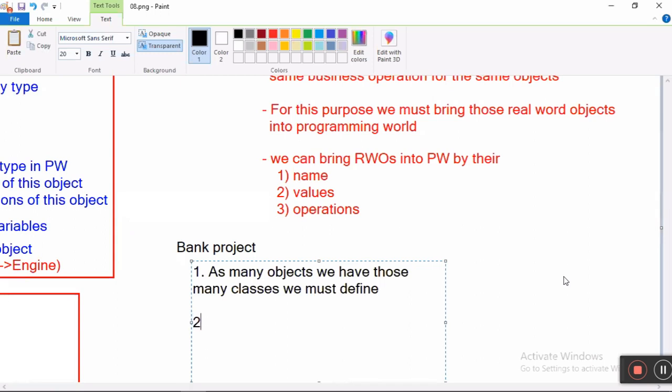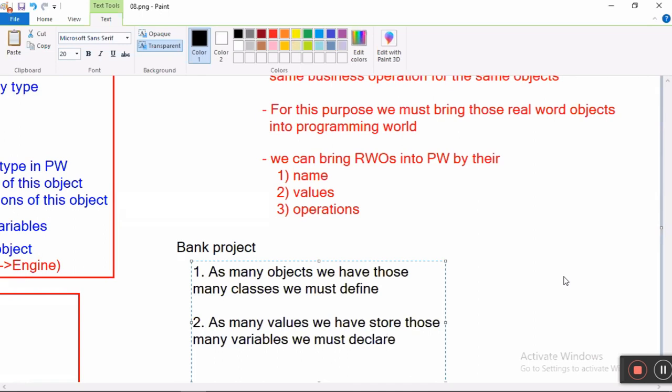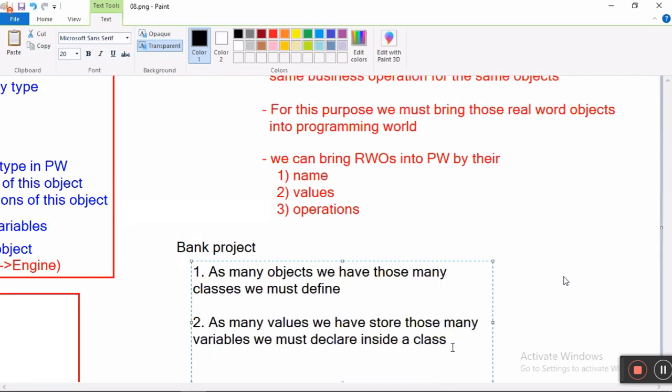Next, tell me. How many variables do I have to create inside a class? Variables represent values. As many values as we have to store, those many variables we must declare inside a class. Declare means create, okay?